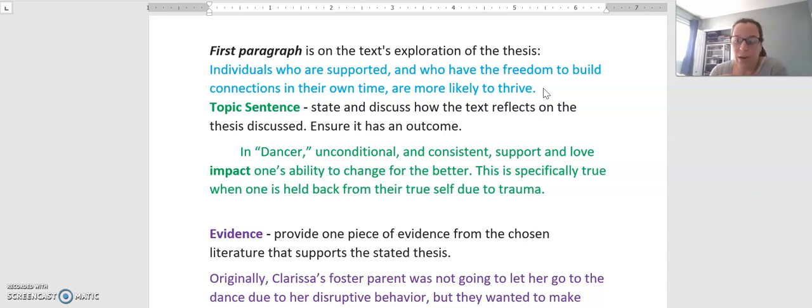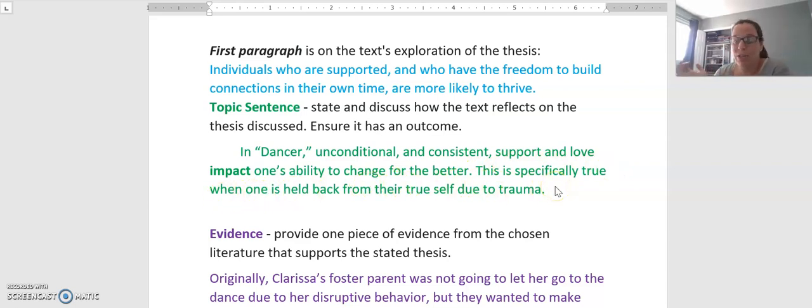We always want to start every paragraph with a topic sentence. In this case, you're going to state and discuss how the text reflects the thesis discussed. You want to make sure it has an outcome. An example here is, in Dancer, unconditional and consistent support and love impact, so influence, one's ability to change for the better. I'm going to be arguing about how this influence has allowed a character to change for the better. This is specifically true when one is held back from their true self due to trauma.